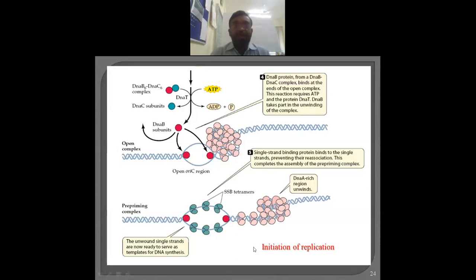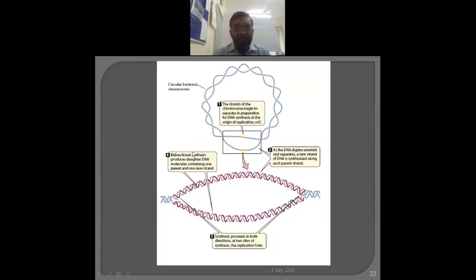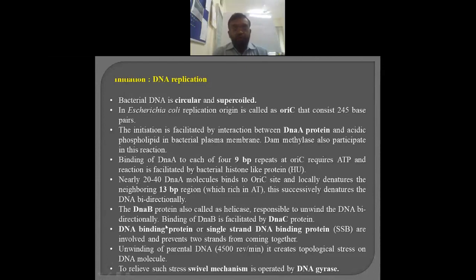Even if you just keep this diagram in mind, you will be able to describe replication in one cell. Now, what happens due to the activity of DNA B? DNA B is responsible for unwinding the DNA, and due to the unwinding there is further stress.